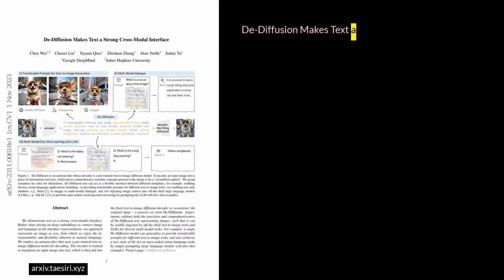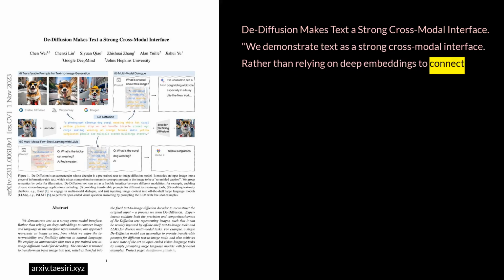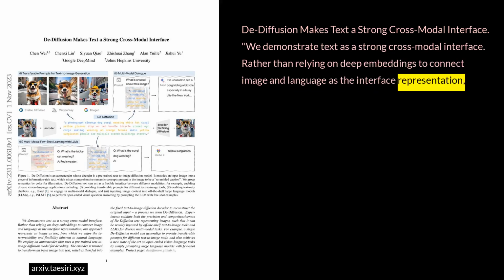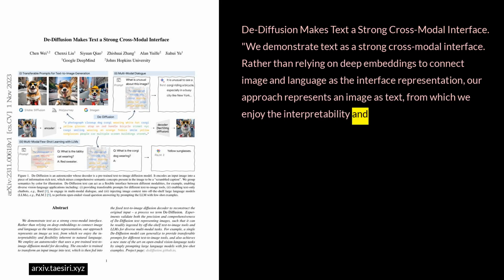De-Diffusion makes text a strong cross-modal interface. We demonstrate text as a strong cross-modal interface. Rather than relying on deep embeddings to connect image and language as the interface representation, our approach represents an image as text, from which we enjoy the interpretability and flexibility inherent to natural language.